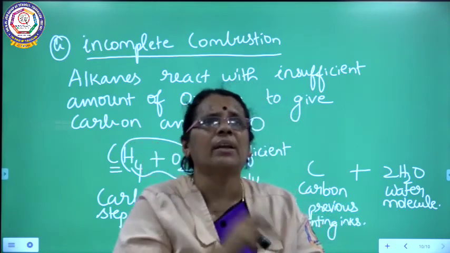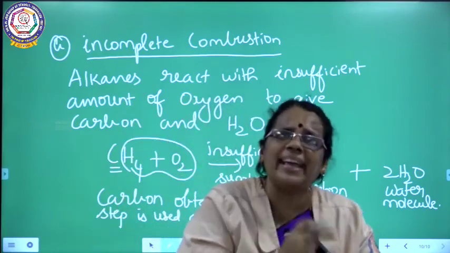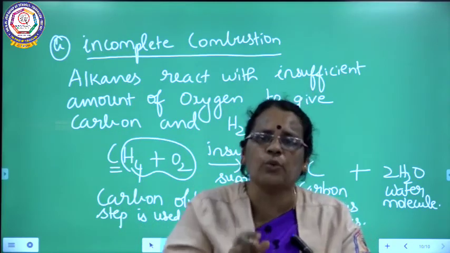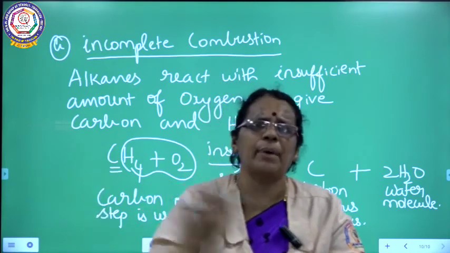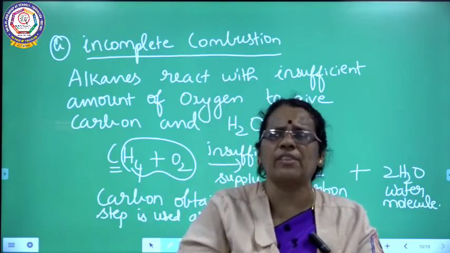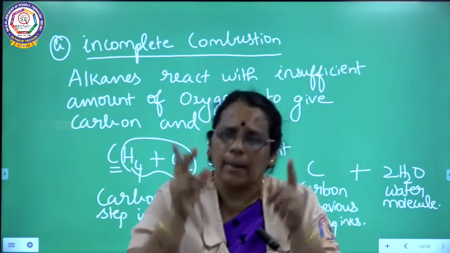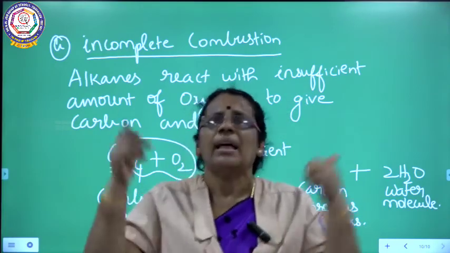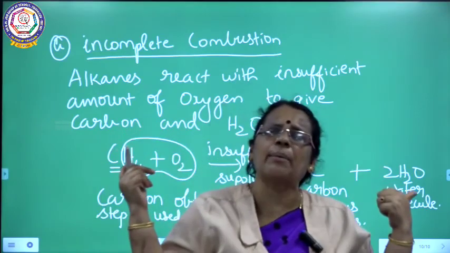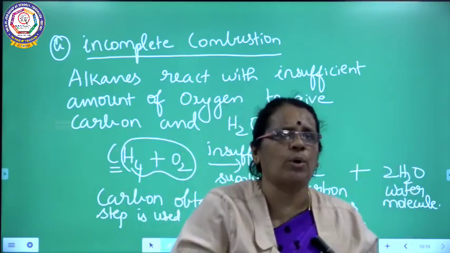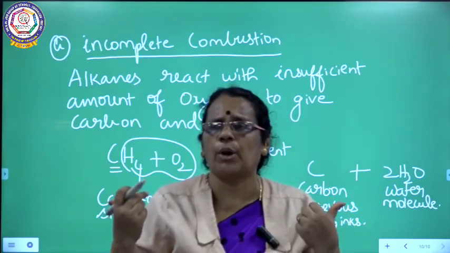This carbon that I get in incomplete combustion is used for printing ink and as lamp black. So there are two classifications: complete combustion, where the products are carbon dioxide and water, and incomplete combustion, which can give carbon or carbon monoxide with the liberation of water molecule.